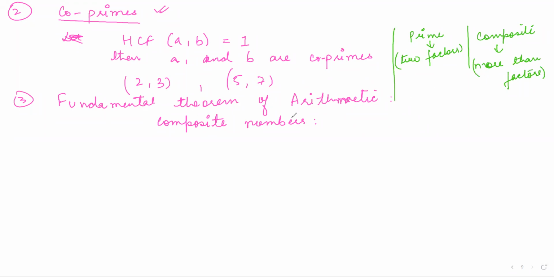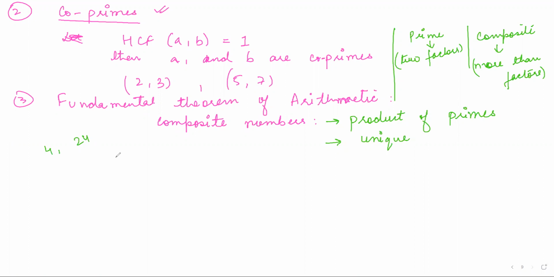So the fundamental theorem of arithmetic says that any composite number, that means numbers of this type, let's say 4 or 24 or something like that, which will have more than 2 factors, can first of all be written as a product of primes. So you can break down any composite number into a product of prime numbers. Clear? Okay. Now, secondly, it says that this combination is unique. I mean, this prime factorization is unique.